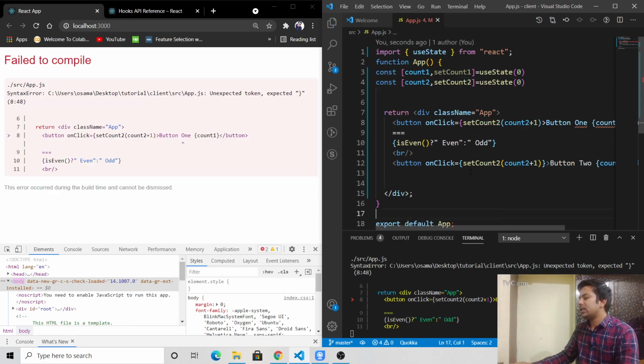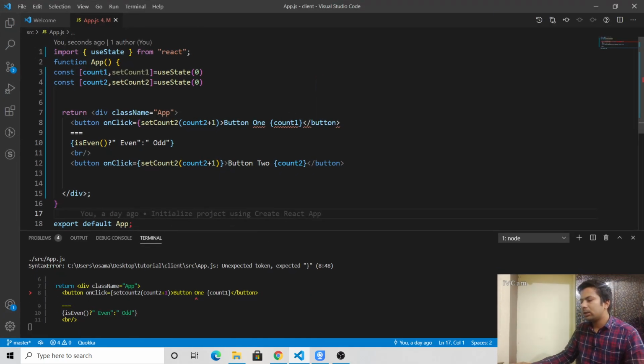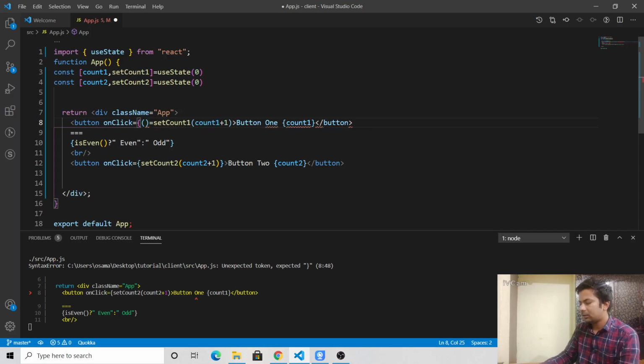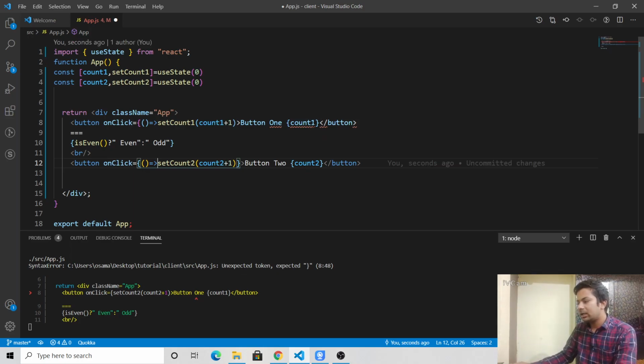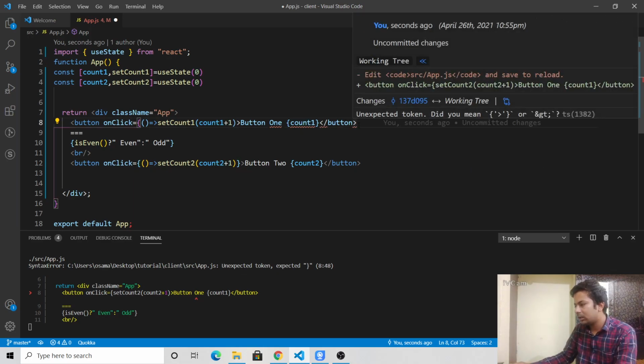See, I haven't done anything, I have just taken two buttons and on click I'm just increasing the count. Let's just make it count 1, and I make it an arrow function, otherwise it will throw an error. So normally just button 1 prints the count 1 value, then button 2 prints the count 2 value. Okay, I haven't done anything above that. Let me check, is there any error? It's showing me an error.